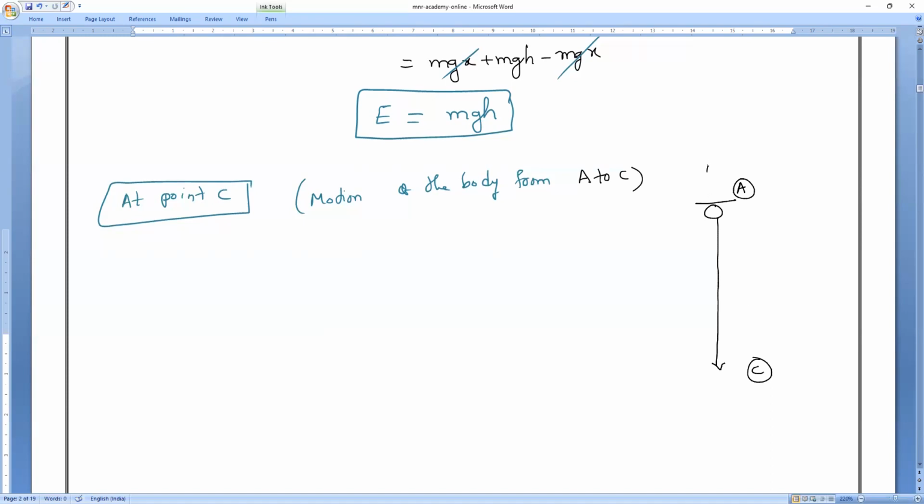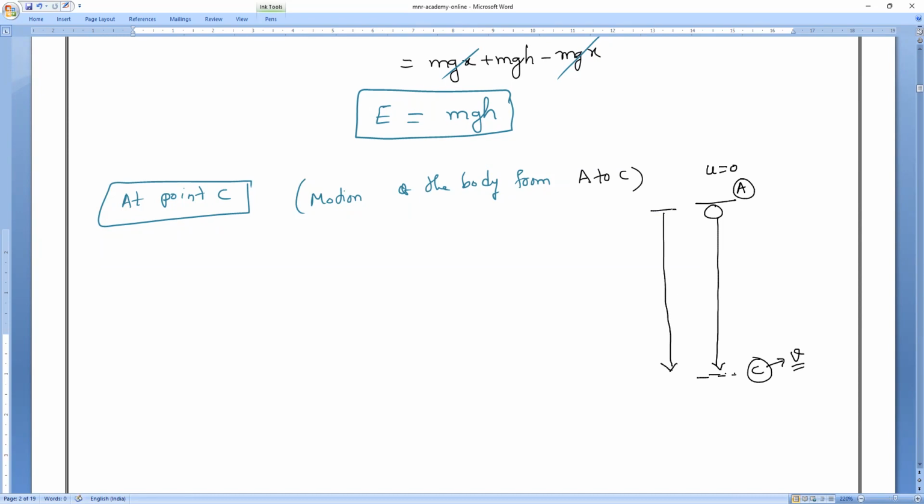Now tell me, what is the initial velocity? 0. Before touching the ground, what is the velocity? Maximum. Let me take that velocity as V. Okay, everybody? Then what is the total distance traveled?